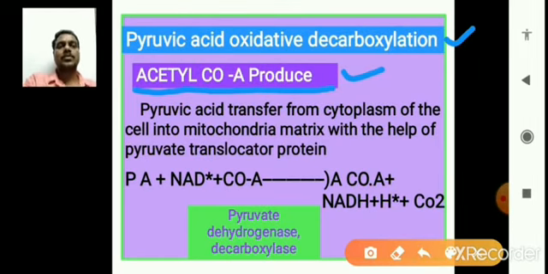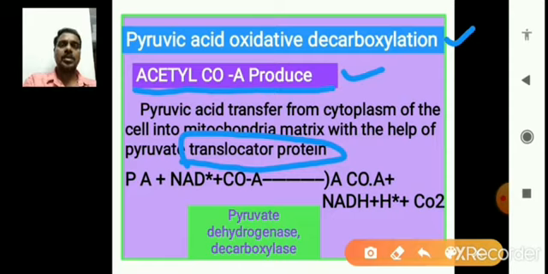Pyruvic acid is transferred from the cytoplasm of the cell into the mitochondrial matrix with the help of the pyruvate translocator protein. Pyruvic acid enters the mitochondrial matrix with the help of one protein, which we call a translocator protein. So it is the transporter. Actually, this protein is called a transporter. This is very important.